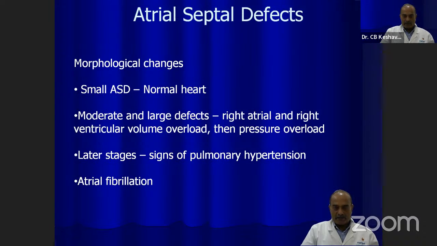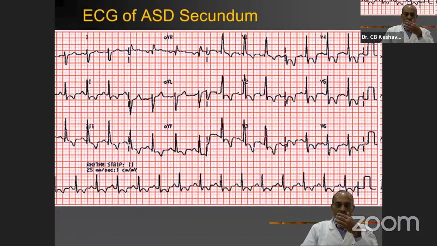Moderate and large defects, when the ASD is of the size of 10 to 20 millimeters or larger than that, then all the problems occur. The right atrial and right ventricular volume overload occurs. Then gradually, after a period of time, pressure overload occurs due to development of pulmonary arterial hypertension. In the later stages, suppose ASD is not diagnosed and patient is not treated, patients can develop signs of pulmonary hypertension, atrial fibrillation, right ventricular failure, and then the condition may become indistinguishable from other heart conditions which cause heart failure. So what do we see on the ECG?